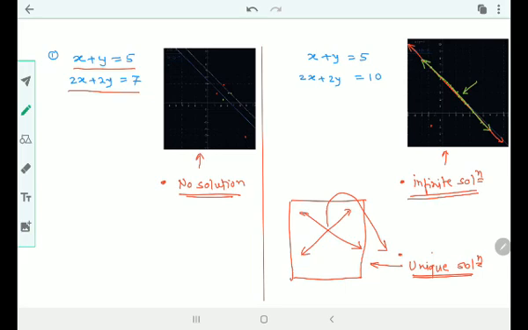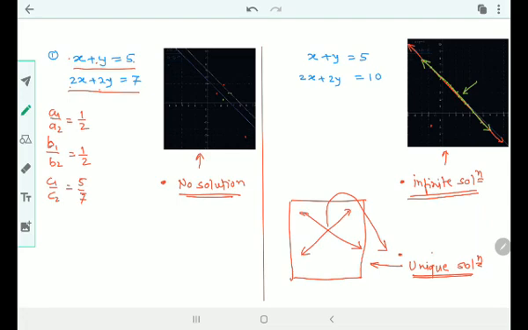But do we have to draw the graph of these equations every time and check whether it has no solution, infinitely many solutions, or a unique solution? That will be tedious. We should have some easy way to understand these conditions. Let us check. Imagine I am observing no solution. Here is 1, here is 2, here is 1, here is 2, and here is 5 and 7. If I find a1 upon a2, it is 1 upon 2. b1 upon b2 is 1 upon 2 again. And c1 upon c2 is 5 by 7.